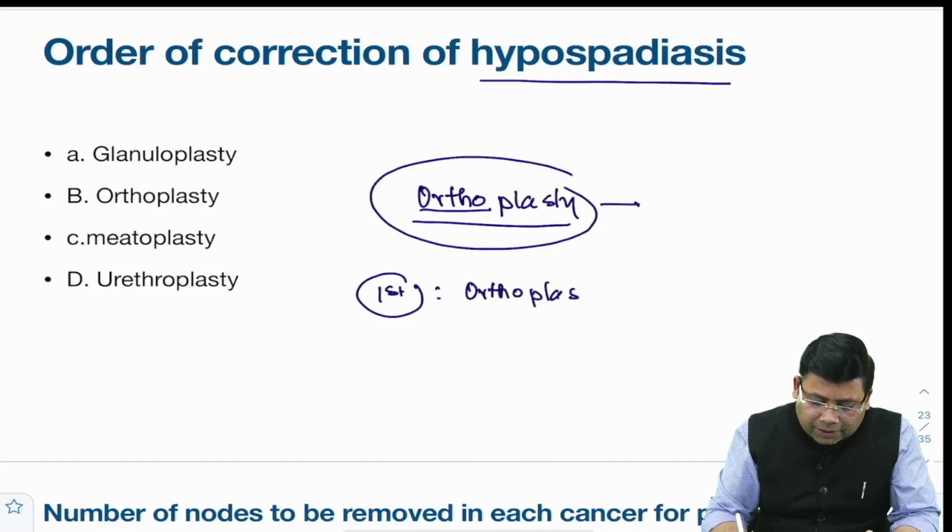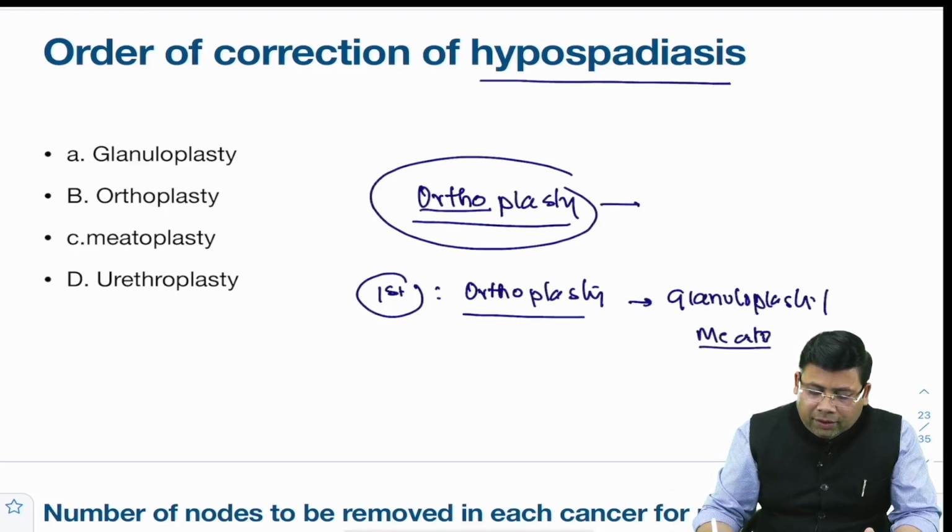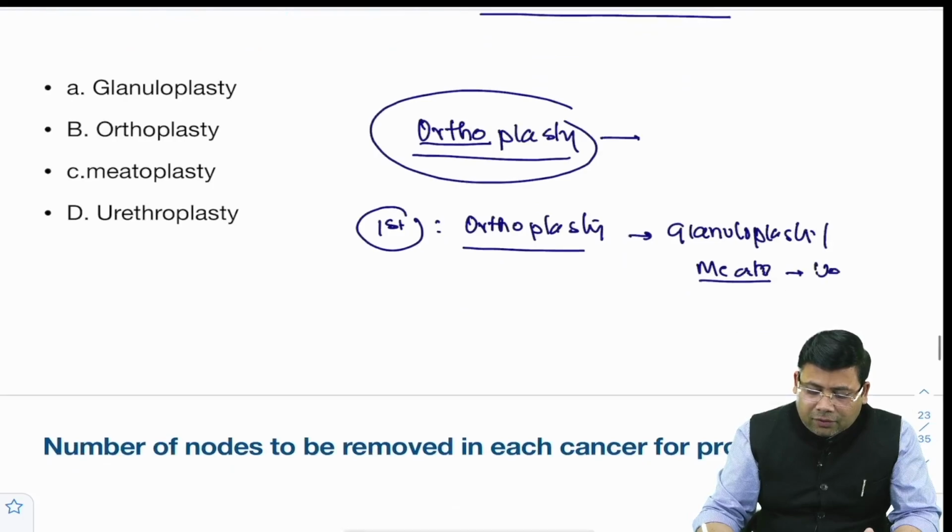So orthoplasty, and then we go for glanuloplasty, meatoplasty and urethroplasty. So glanulo, meato and the urethroplasty. This is how we actually go about it.